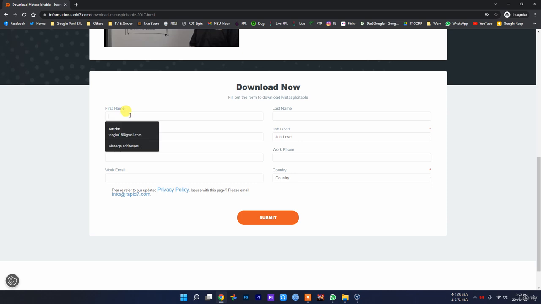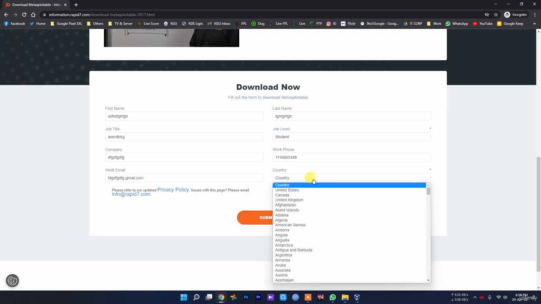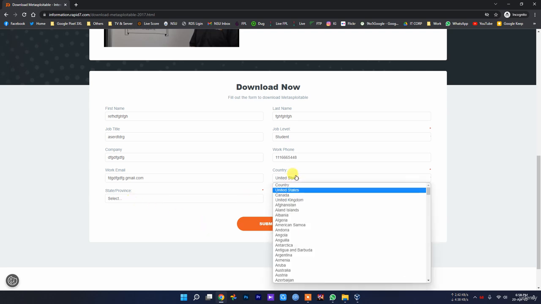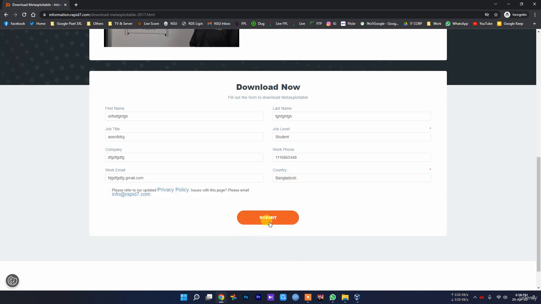First you have to complete this information to download Metasploitable, otherwise you cannot download. So just give a random first name, job title random, job level student, company random, work phone random, and work mail. You must have this, it will not work otherwise. Okay, let me give you a demonstration of why. So United States, okay, let's give Bangladesh. This is where I am living.